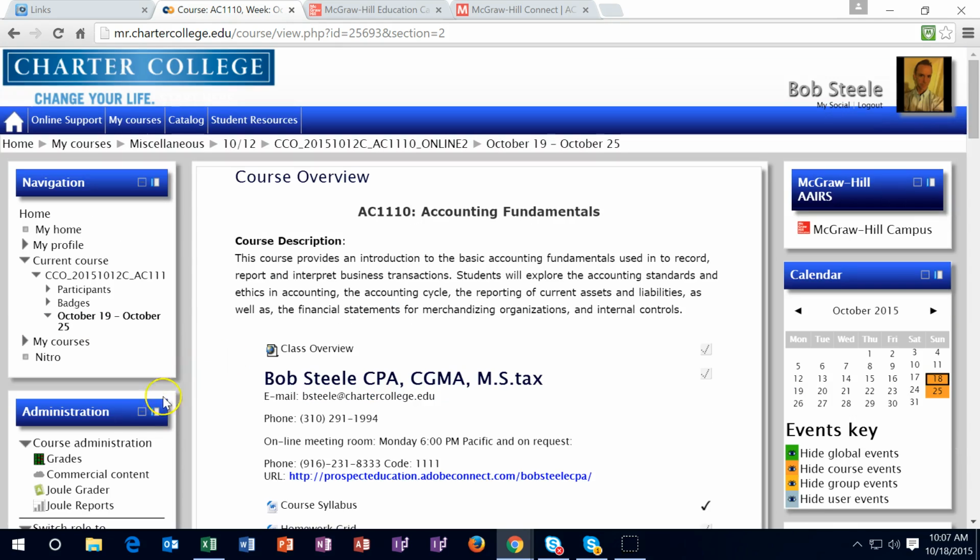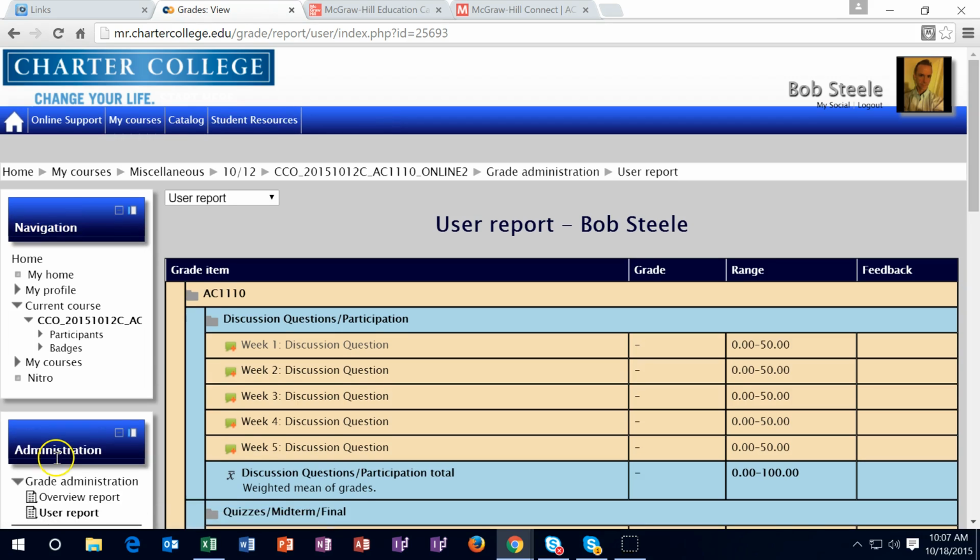The gradebook is over here on the left-hand side. So I'm going to go into this gradebook, which is this green icon on the left-hand side in the administration area. I'm going to click on that. Now, although we've been doing much of our information up here in McGraw-Hill, we are then going to transport that information weekly to the Moodle Rooms gradebook. Why? Because the Moodle Rooms gradebook is what your final grades will be transferred from. So the Moodle Rooms gradebook will be the final gradebook that your grades will be in, and therefore you want to check this once a week.